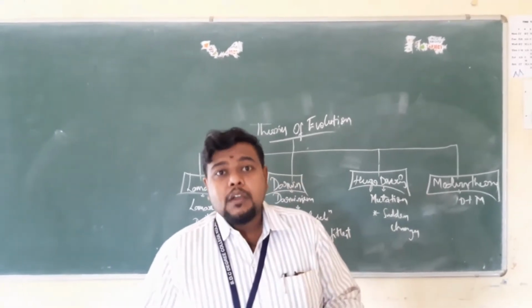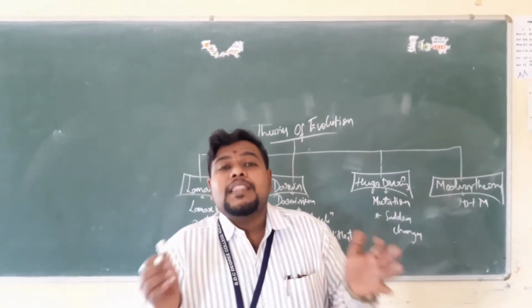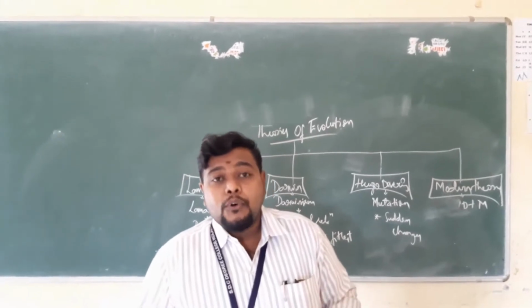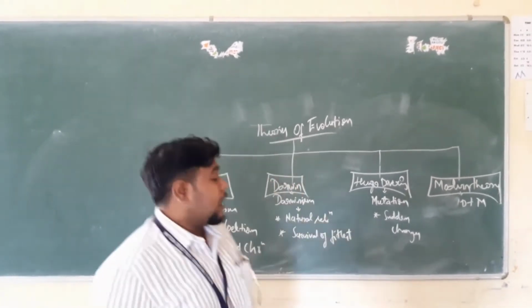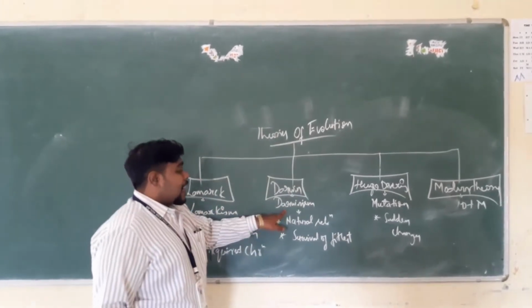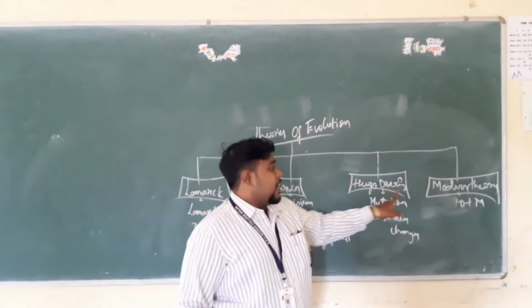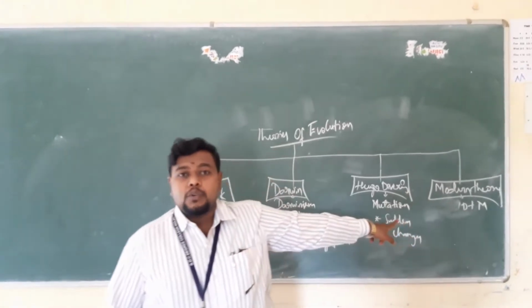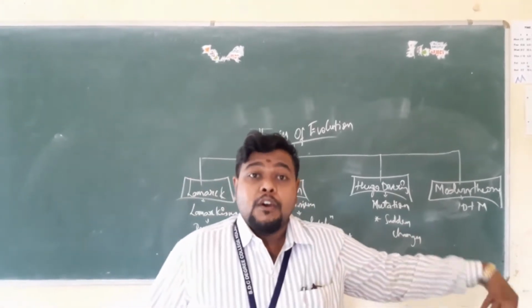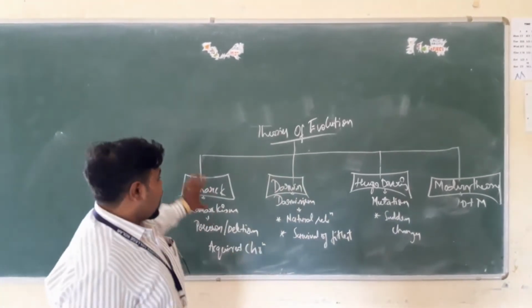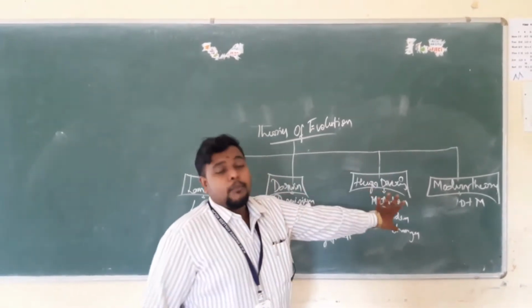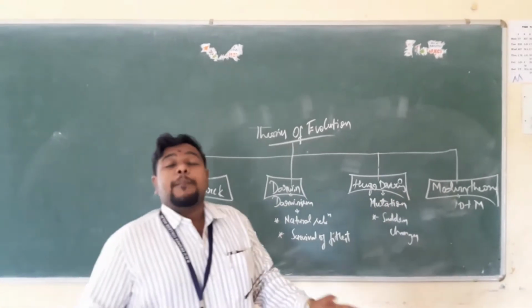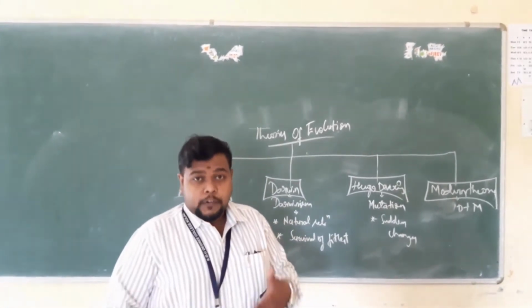Everything was put forth in the form of theories, and we have four different theories which explain evolution. They are called Lamarckism, Darwinism, Mutation Theory, and the Modern Theory of Evolution. These were proposed by four different people: Lamarck, Darwin, and Pythagoras, and the modern theory is just a combination of all these theories. So we'll go one by one.